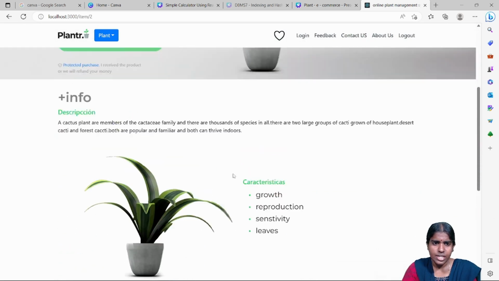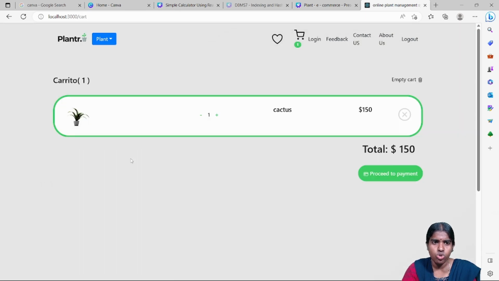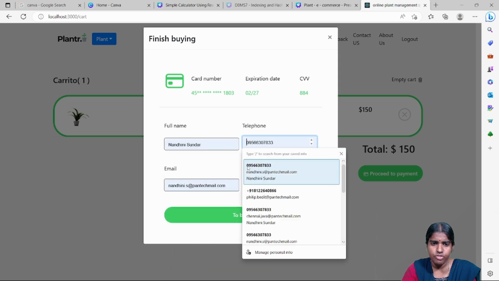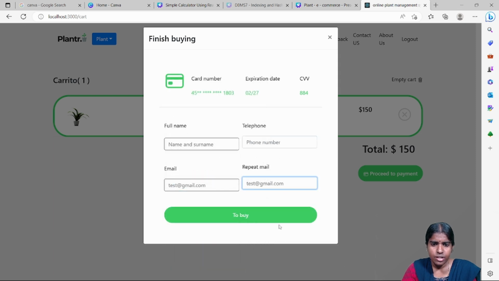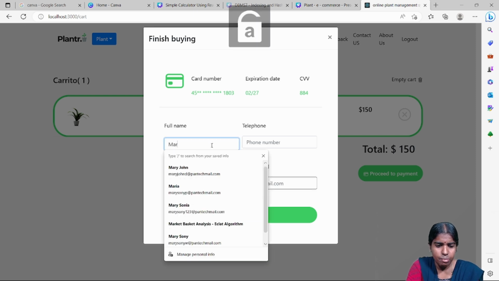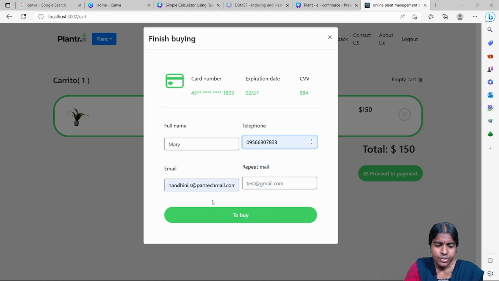Clear with this? You can see here, once I'm selecting any plant, you can say add to cart, and once you go to the cart and proceed to payment, you need to provide all these details: the full name, telephone number, email ID, and to buy. For example, I'm giving the name, the telephone number, and the email ID here.